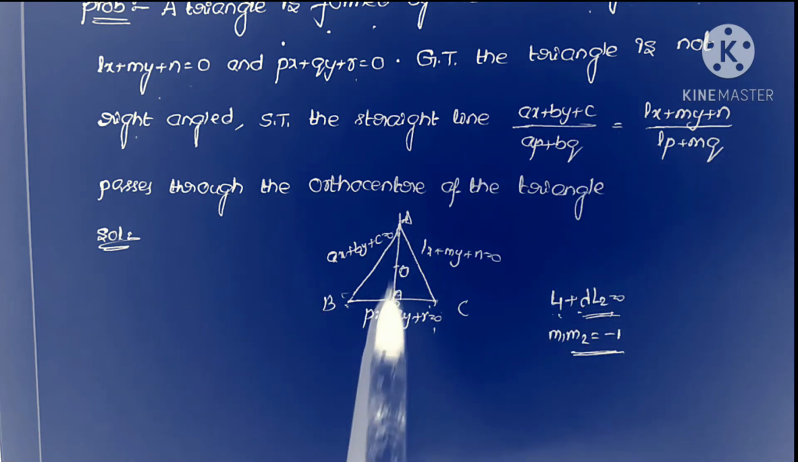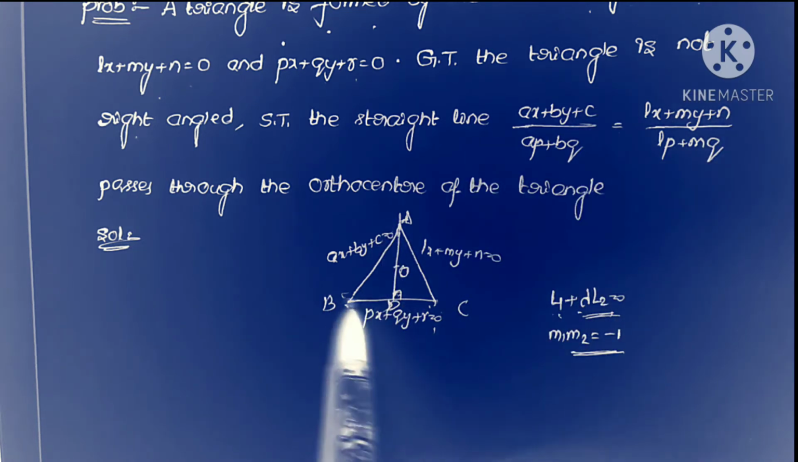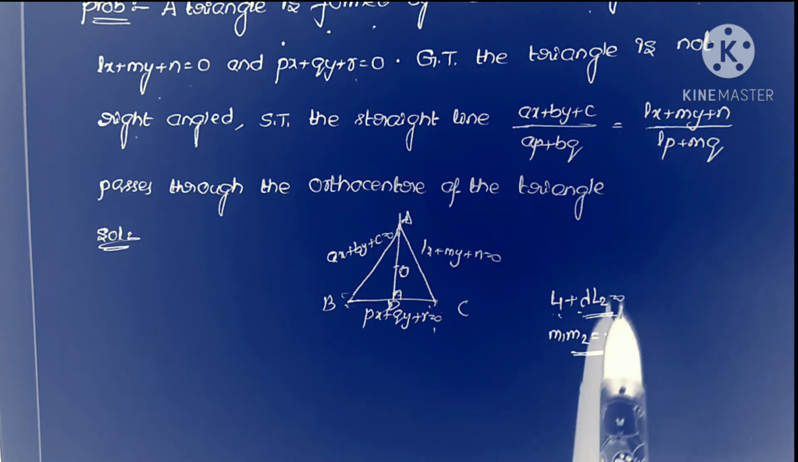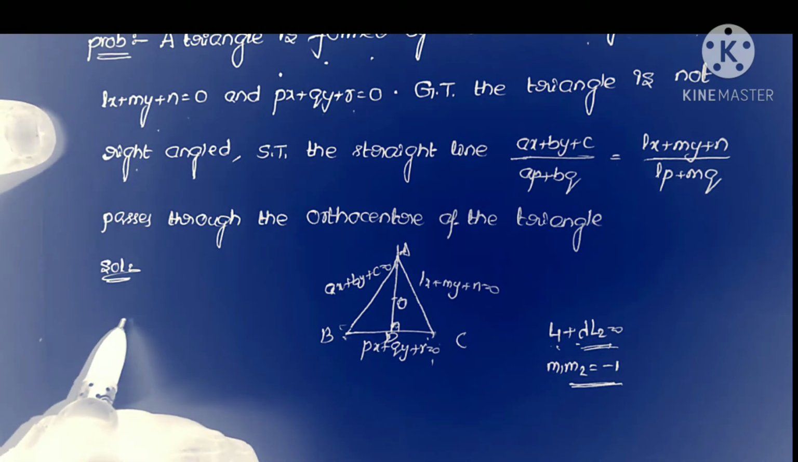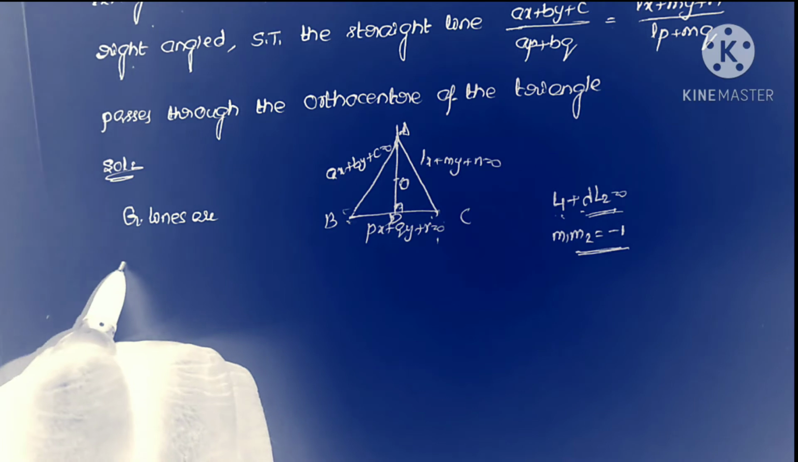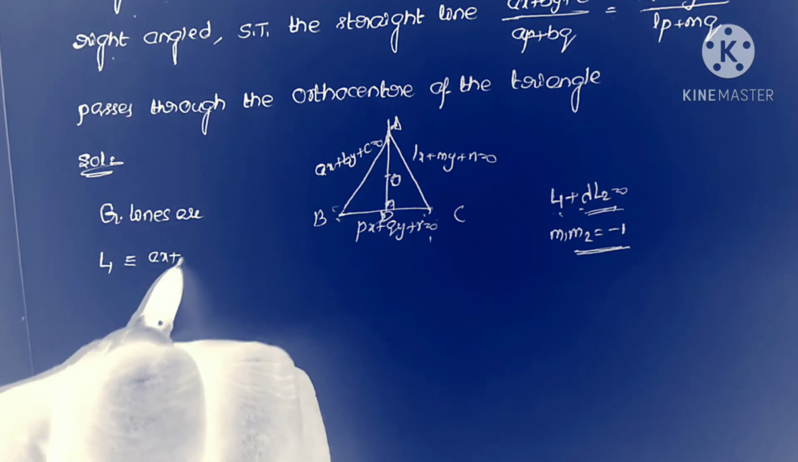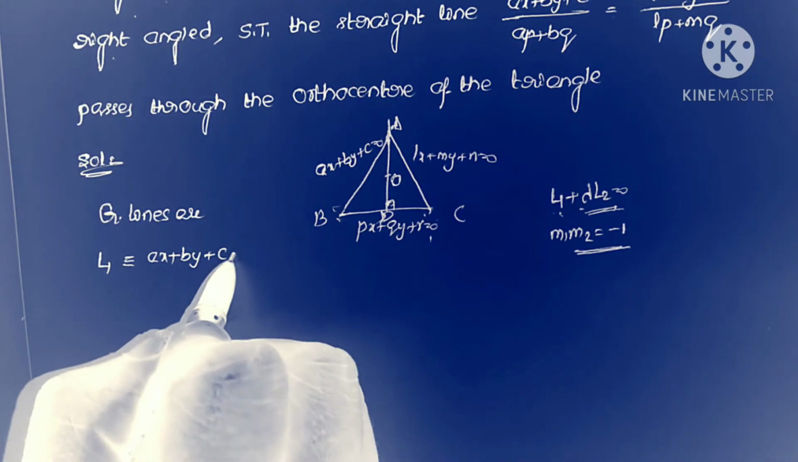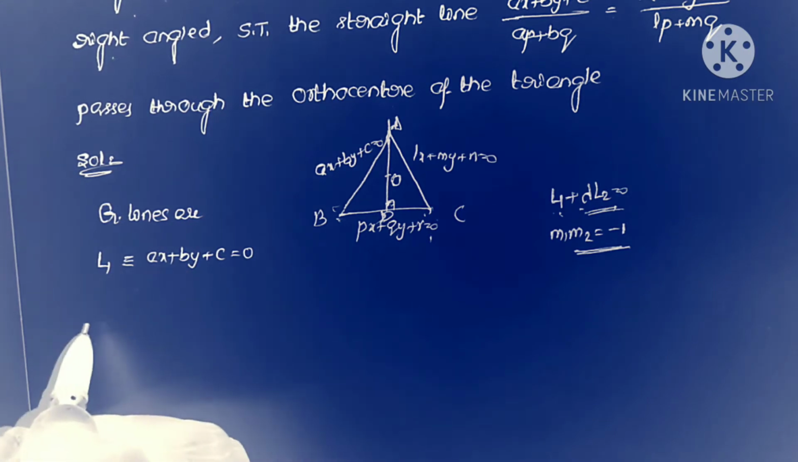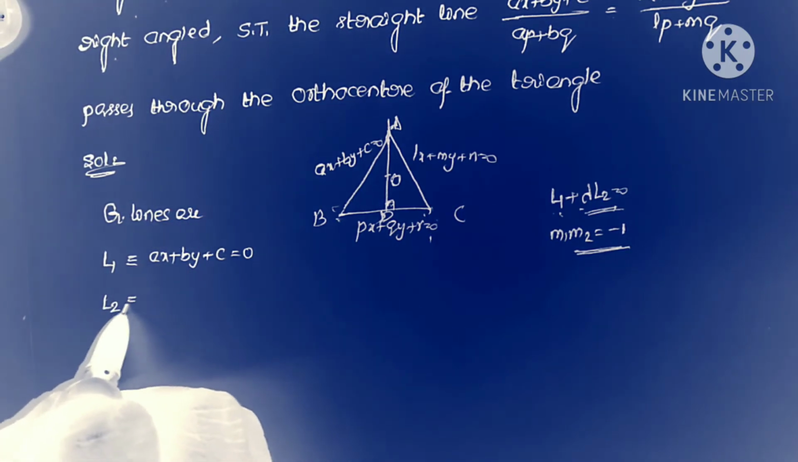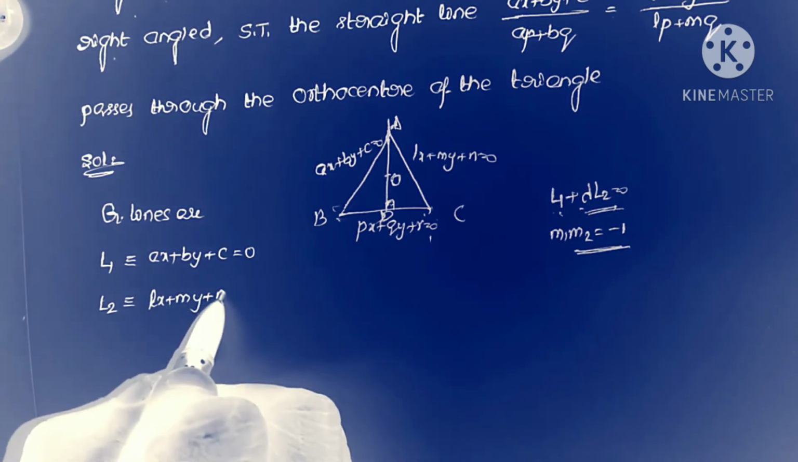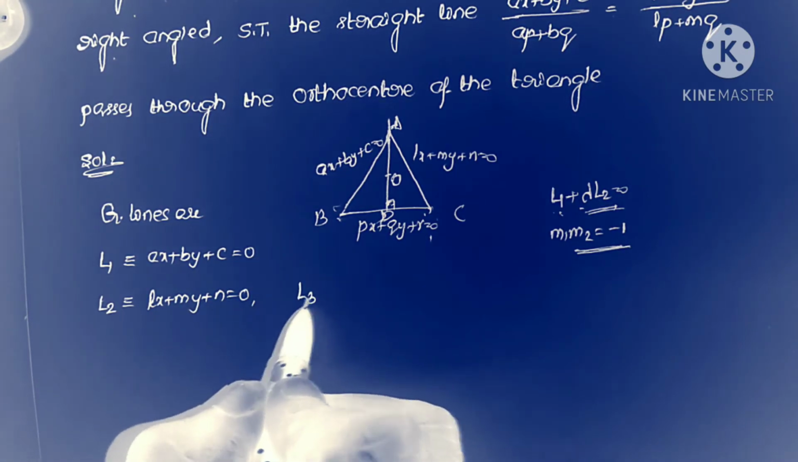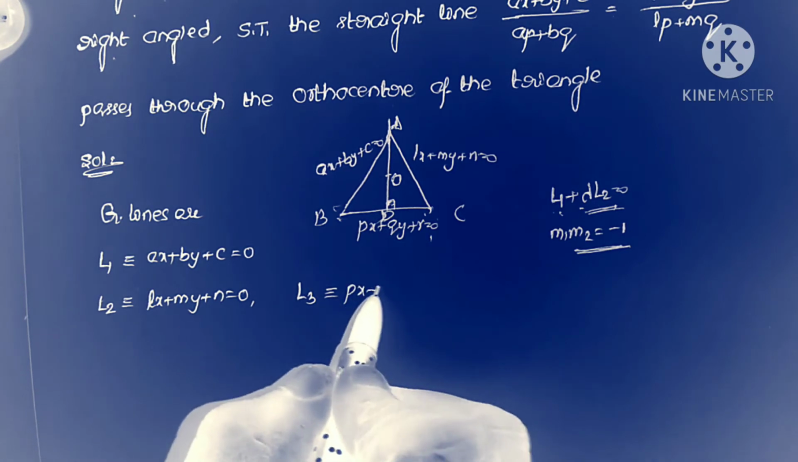So first we find the altitude equation, and apply the condition m1 × m2 = -1 to get the required answer. So first I take the given lines. Here the first line is ax + by + c = 0 and we take that line as L1 = 0. So L1 = ax + by + c = 0. And L2 = lx + my + n = 0. And the third line L3 = px + qy + r = 0.